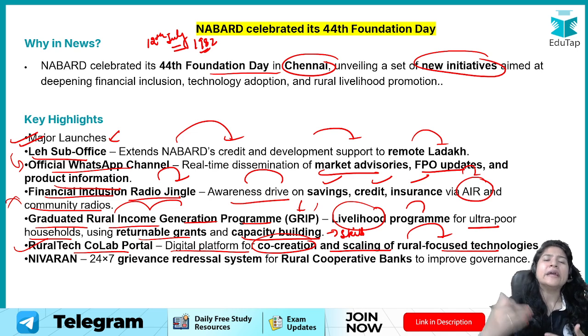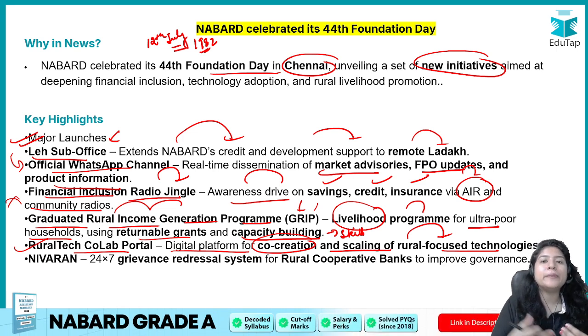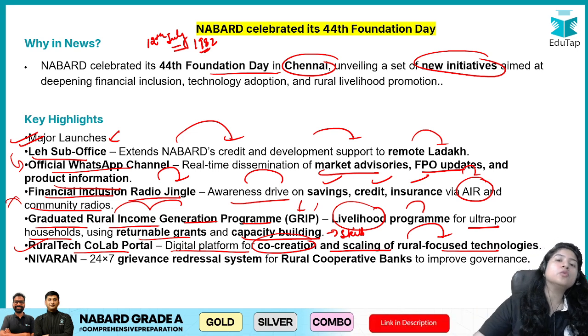Co-creation might be in integration with the state government, with any NGO or anything, but NABARD is open to it. It has opened a rural tech co-lab portal. Co means to be with somebody else. It can be any other stakeholders which will be working for the sake of the rural development.